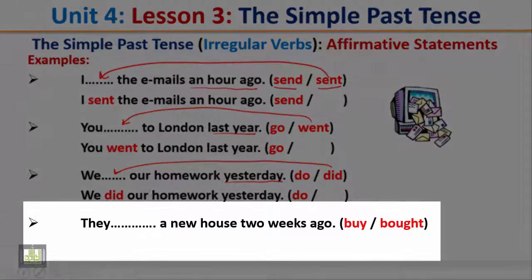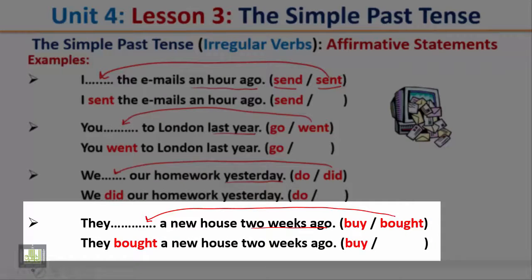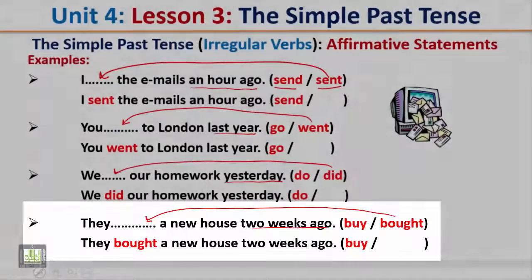Another example. They a new house 2 weeks ago. Which form is correct? Buy or bought? Bought. Why? Because 2 weeks ago refers to the past. They bought a new house 2 weeks ago.